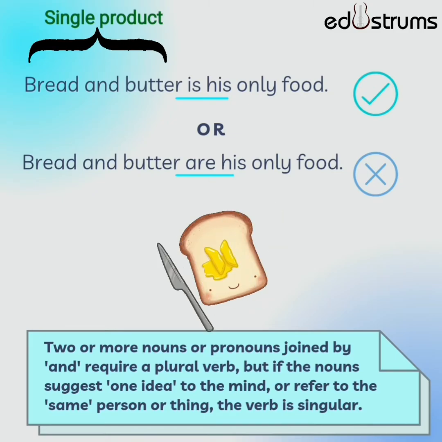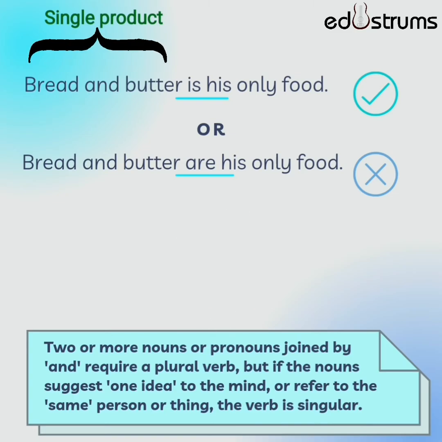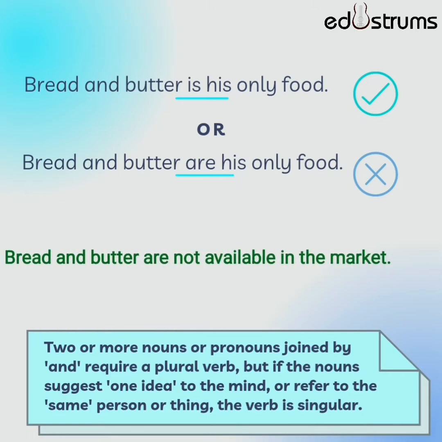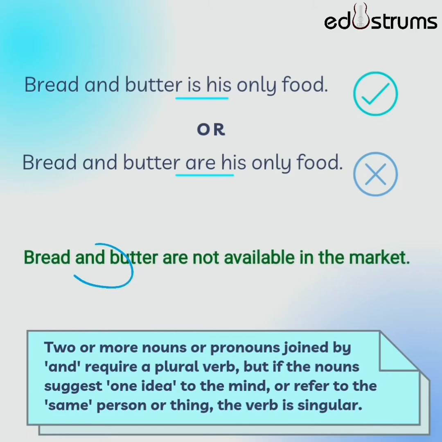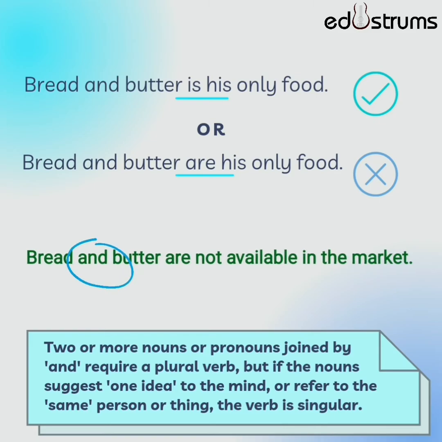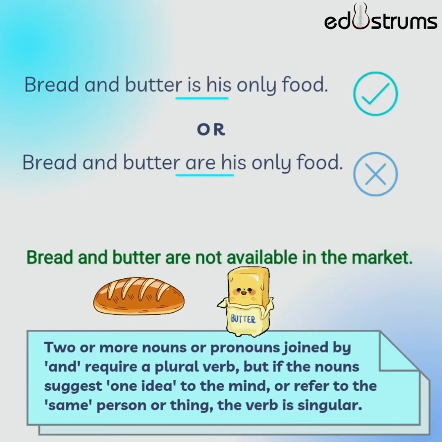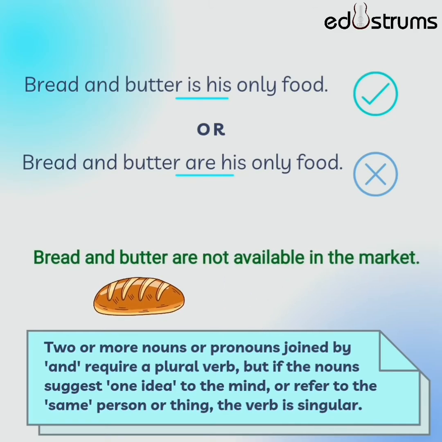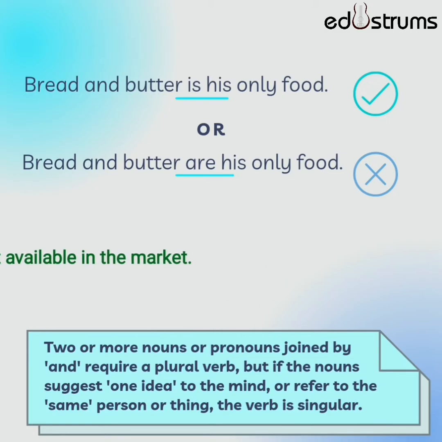That is, it's just one idea to the mind instead of two. Therefore, we use is in this sentence. If the sentence was bread and butter are not available in the market, then we would have used are, because in this sentence, bread and butter are being used as two different products, not one.